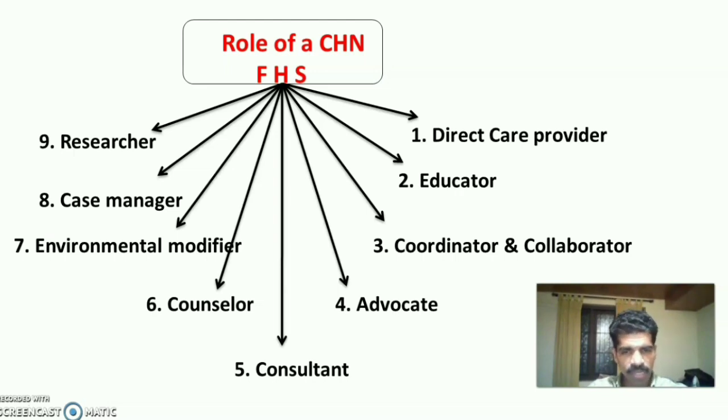Act as a consultant to the family members. Inform the family members of the available resources by the government sector. Help them to utilize the maximum of the available resources from the community. Then act as a counselor, counseling the family members or providing psychological support. And act as an environmental modifier, that is, identify the environmental hazards and protect the family members from them. Act as a case manager and provide the specific care to the family member who is suffering with a particular problem. Then act as a researcher, conduct various research activities based on the family health services.